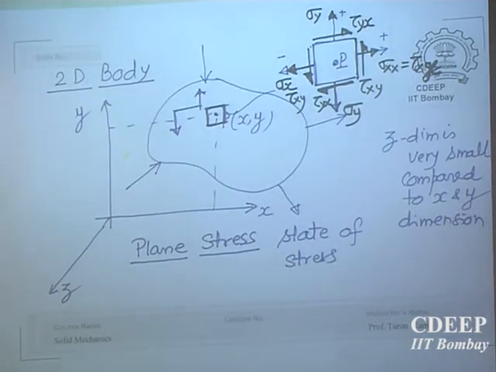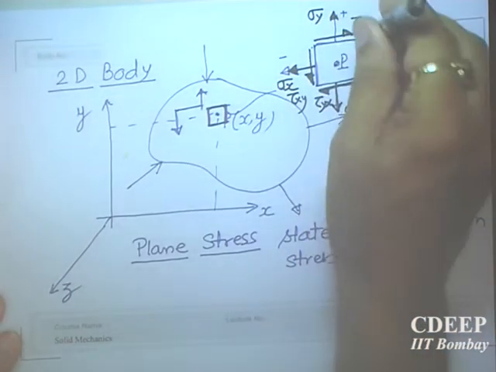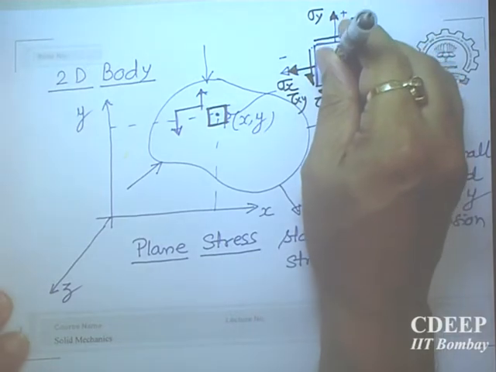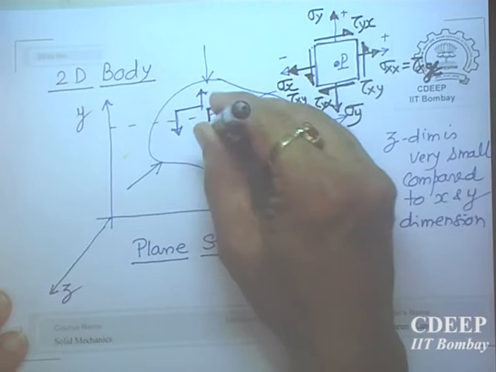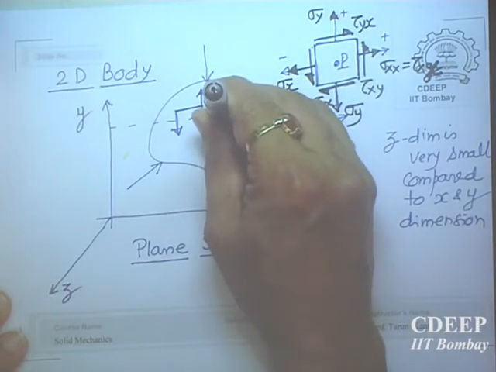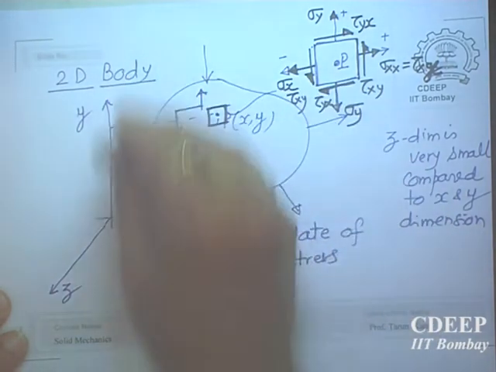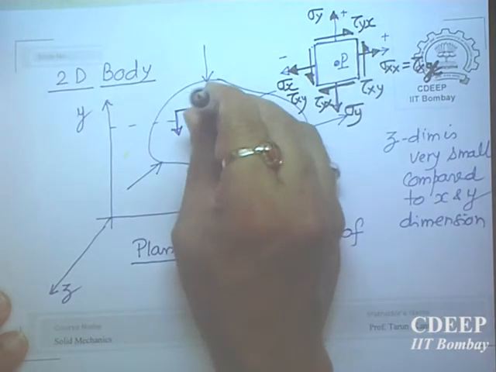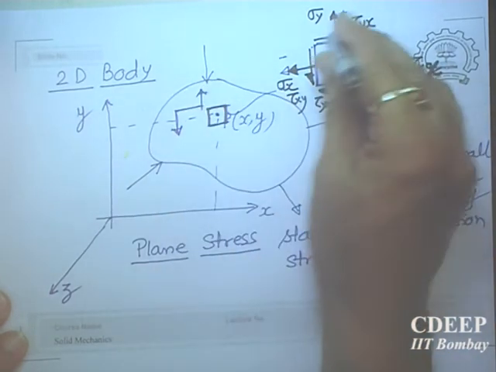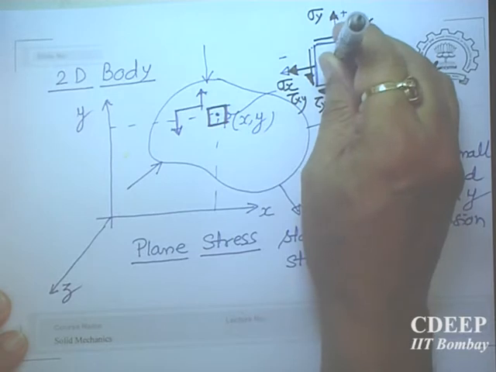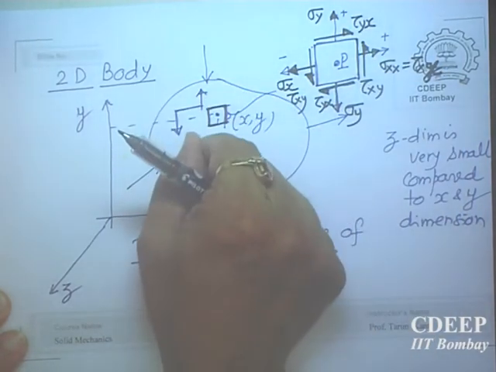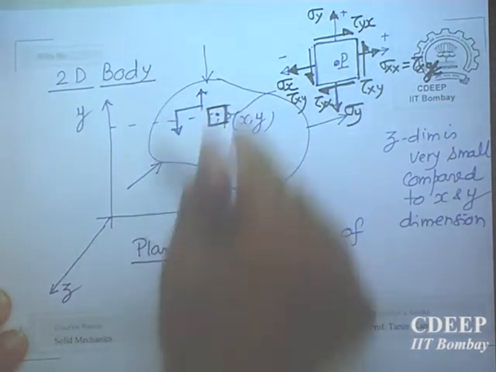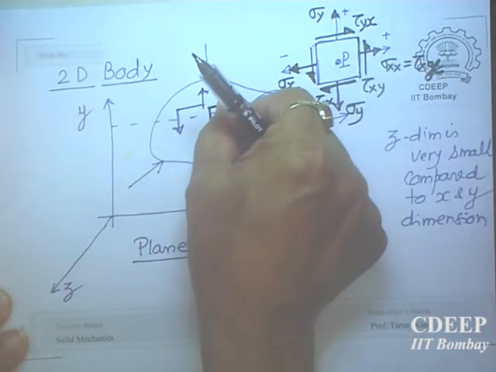Area element is drawn in the xy plane, but then this area is defined by a z normal. If you draw a normal to this area, that is in the z direction. The xy plane is all right, but this area is defined by z. Now the edges, because once I cut it and take this element out, I want to find out what is the state of stress here.